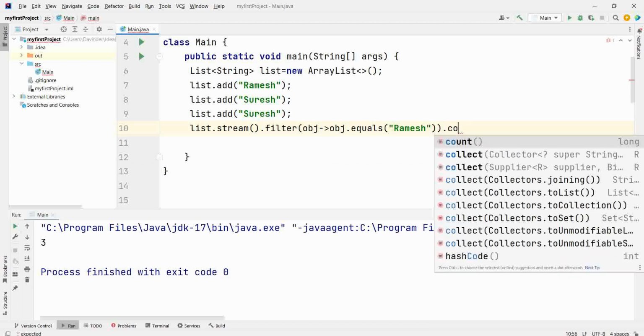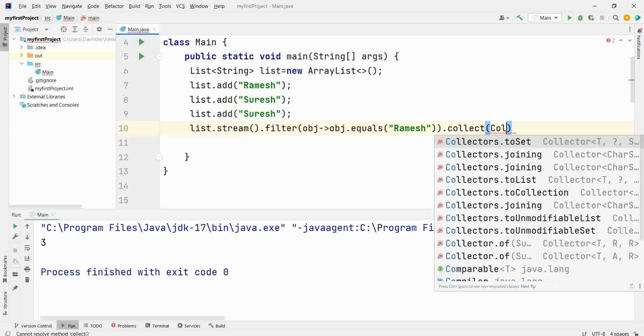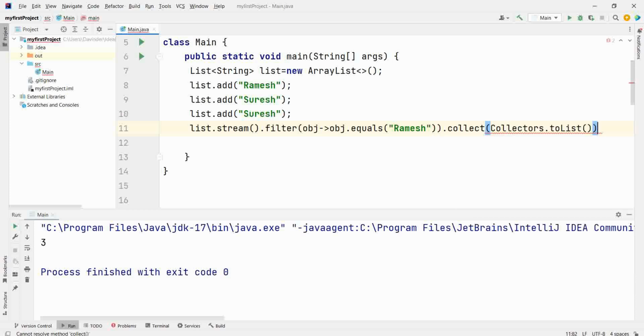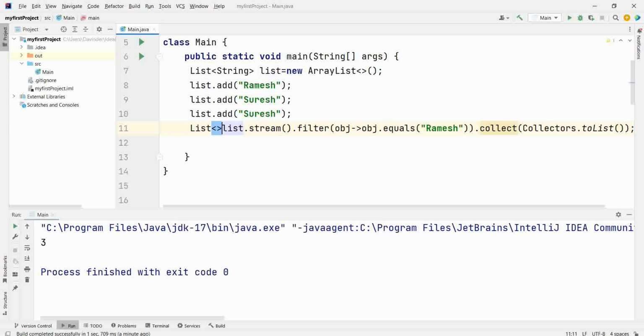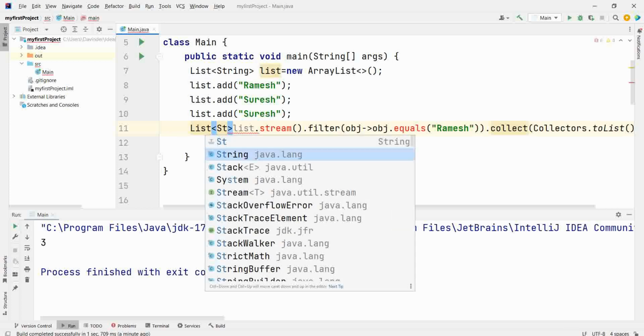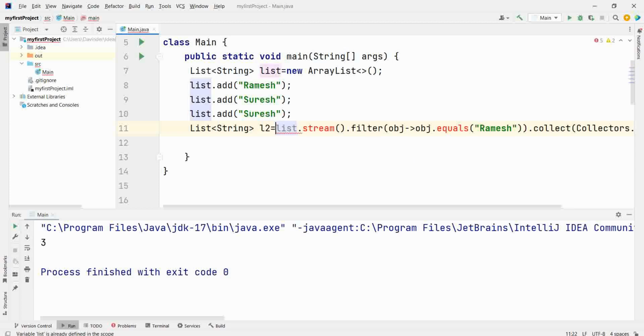Dot collect Collectors.toList. What it will do? It will convert it into a new list. List of string L2 equal to, what it will do? It will filter Ramesh and give it in a list. System.out.println L2, only Ramesh will be there.